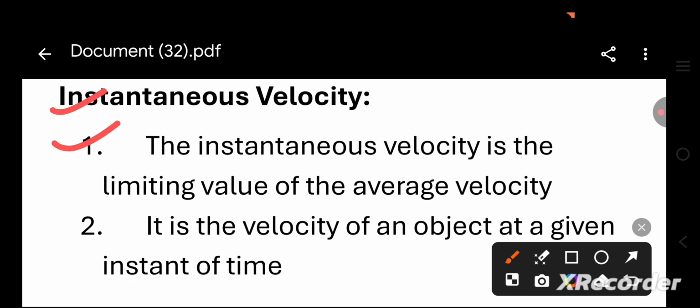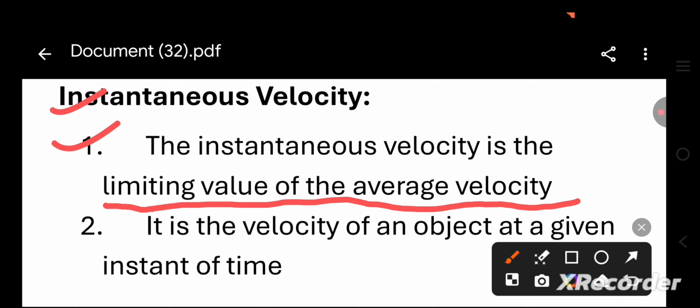The point number 1, the instantaneous velocity is the limiting value of the average velocity, and the point number 2, it is the velocity of an object at a given instant of time. The instantaneous velocity is the velocity of an object at a given instant of time.